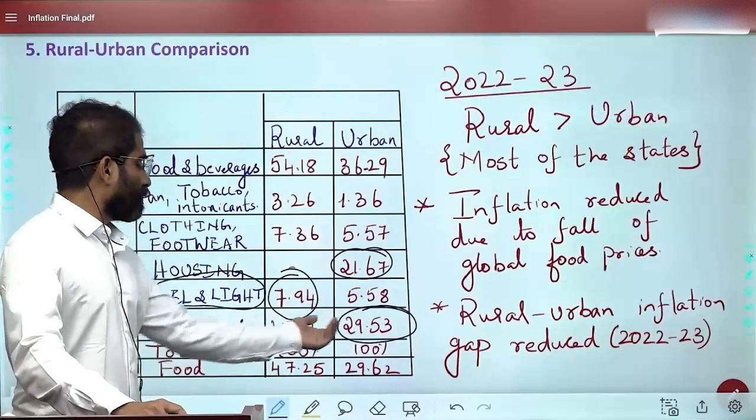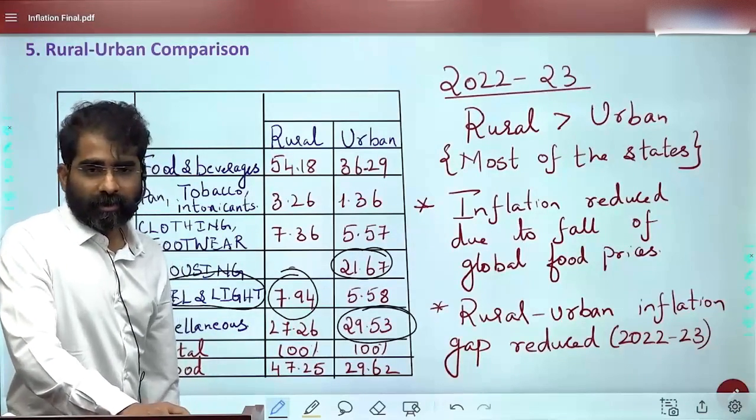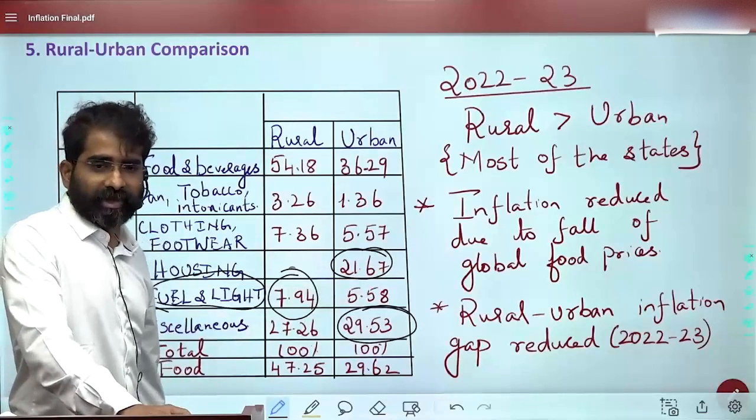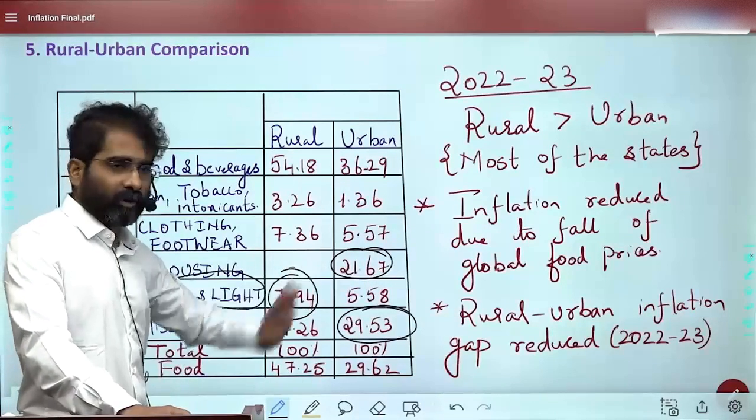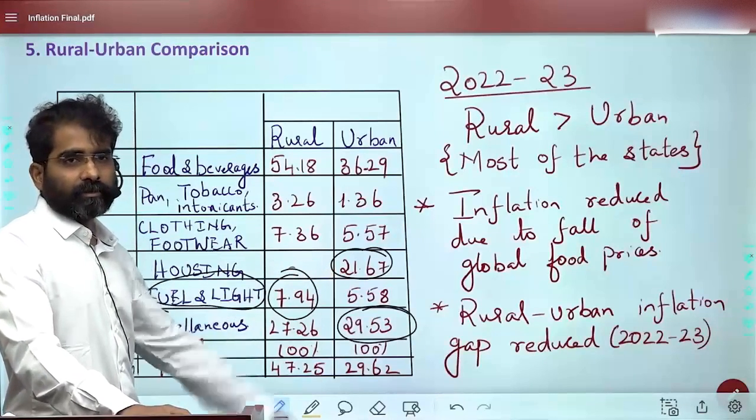No, because here there's not much difference because I've already removed housing out here. Housing is the major differentiating aspect. Separately we have put housing. Housing is the major differentiating factor. Are you able to get this?